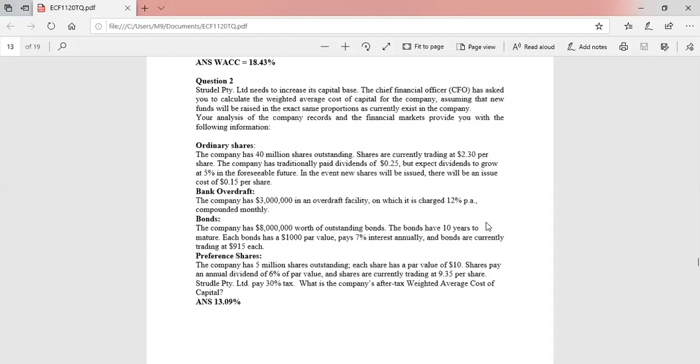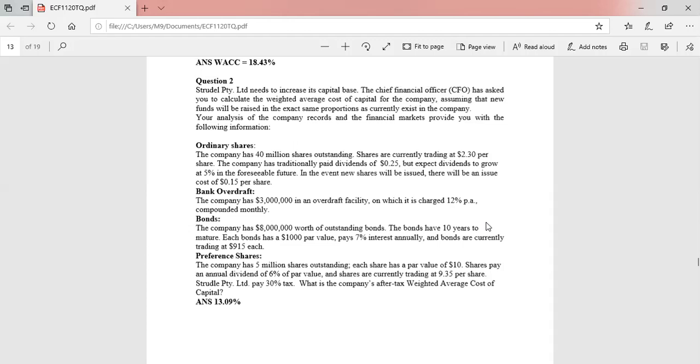The company has traditionally paid dividends of 25 cents but expects dividends to grow at 5% in the foreseeable future. So there is a constant growth rate of 5%. In the event new shares will be issued, there will be an issue cost of 15 cents per share. So when new shares are issued, there will be an issue cost also.